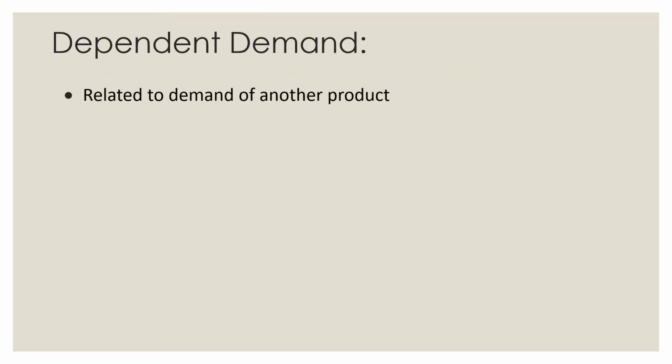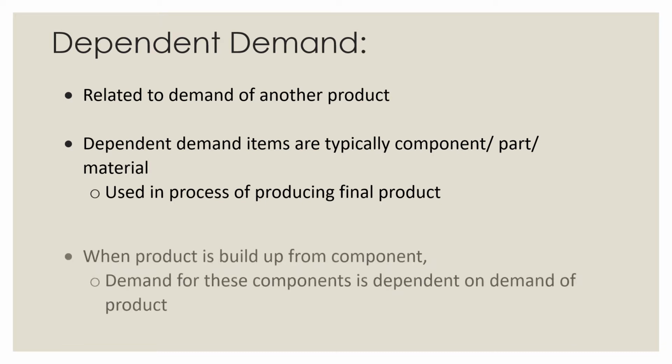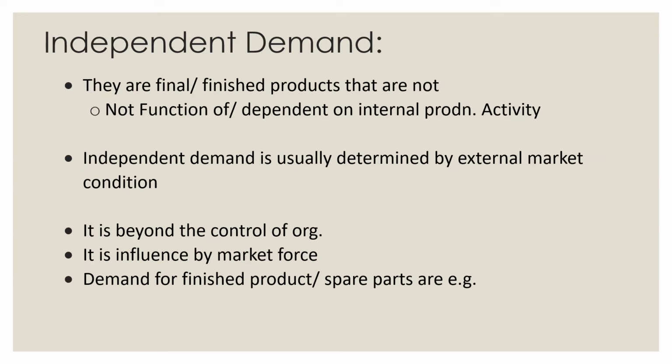Now we have dependent demand. It is related to the demand of another product. Dependent demand items are typically component parts or materials used in the process of producing a final product. When a product is built up from components, demand for these components is dependent on the demand for the product. Next is independent demand. These are the final or finished products.